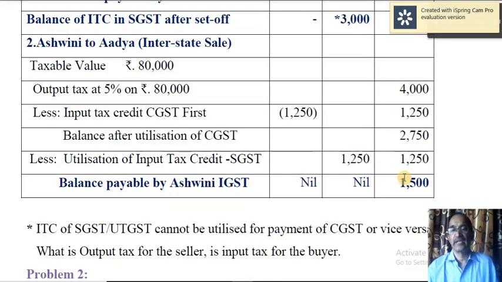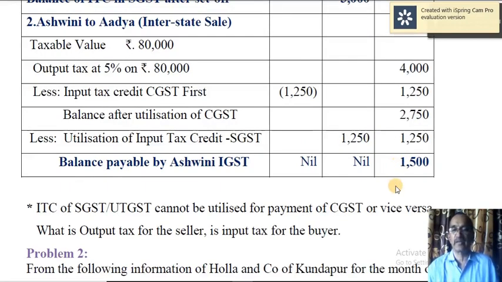So here, even if you make use of both CGST credit ITC and SGST credit of 1,250, still you require 1,500. So you do not have any other alternative. So this is the amount you have to pay. So balance payable by Ashwini, that is IGST 1,500.